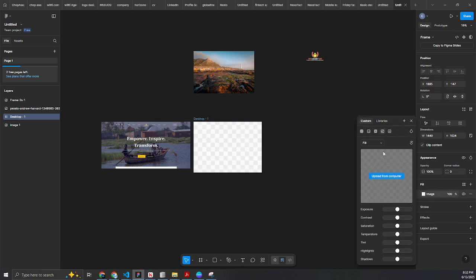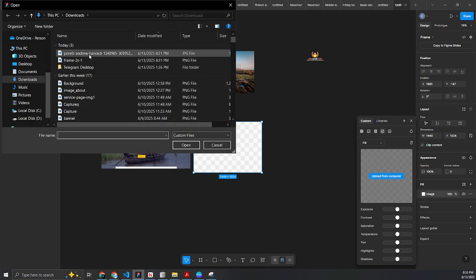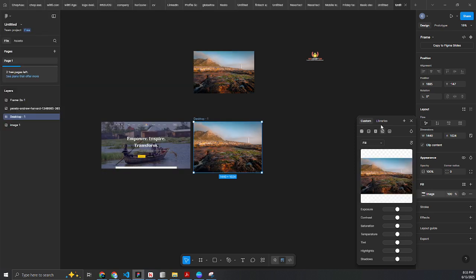So we come here, we choose image, and we click on upload from computer, and then we grab the image from our computer, which is this image here. So we have the image. The next thing I want to do is some settings on the image by dropping down the color saturation. I can just drop down the saturation to get it to black and white. I can drop down the temperature, and I can drop down the exposure of the image to make it a little bit darker. So just a little bit darker.